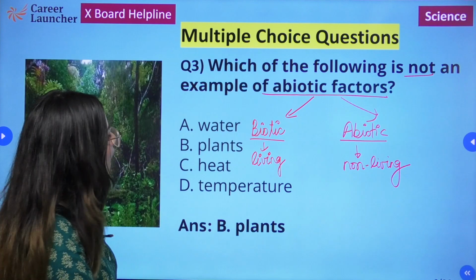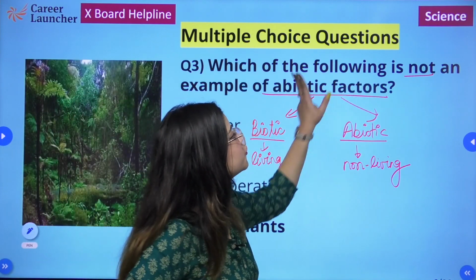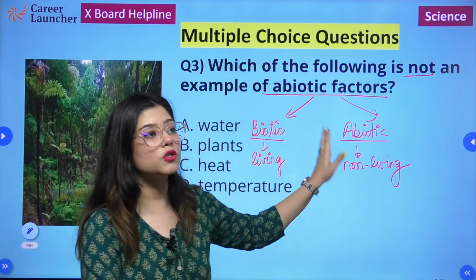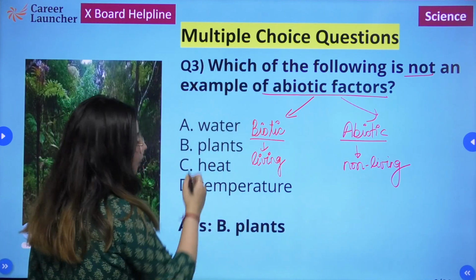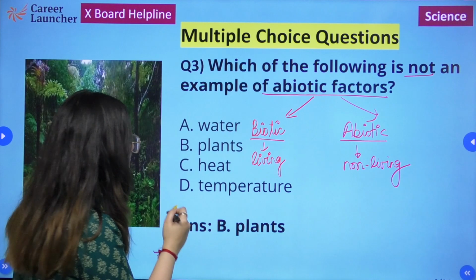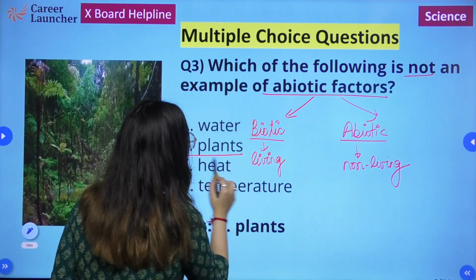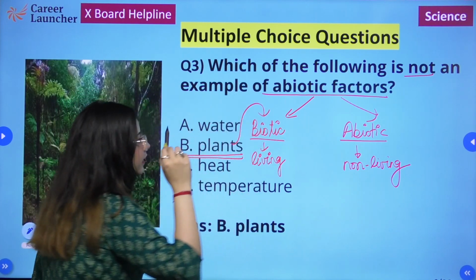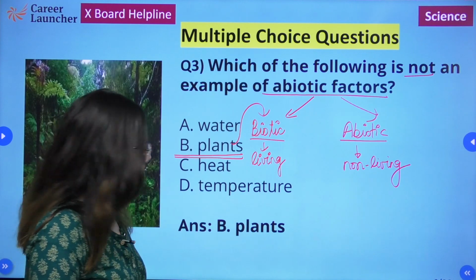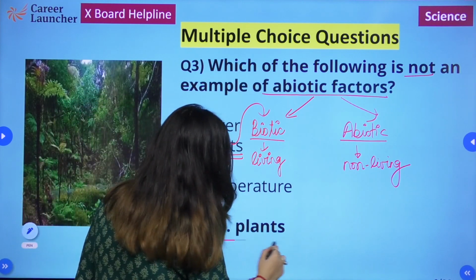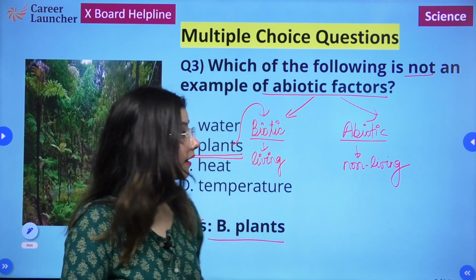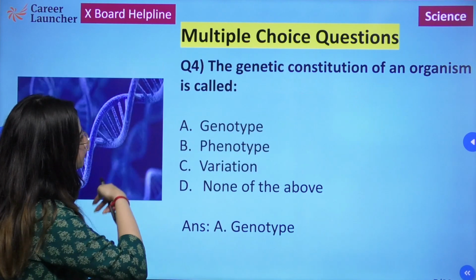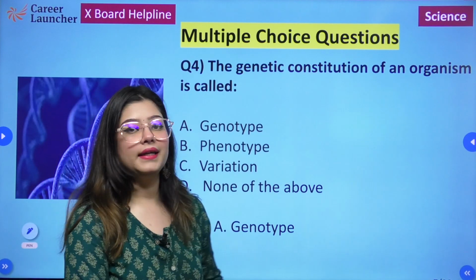So we have to select which one is not an abiotic factor, which one is not a non-living factor. Out of all these options, water, plants, heat and temperature, we know that plants come under biotic factors. These are living. So answer will be B, plants is not an abiotic factor. Let's move to the next question.